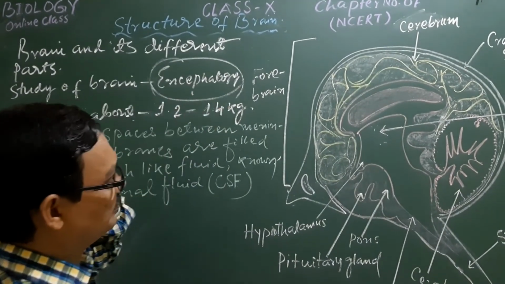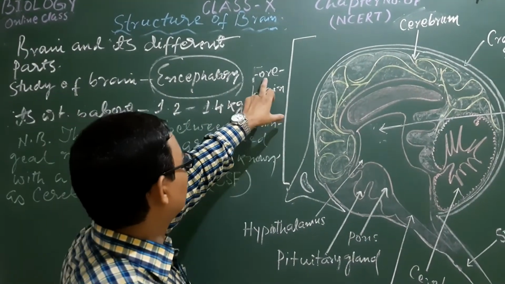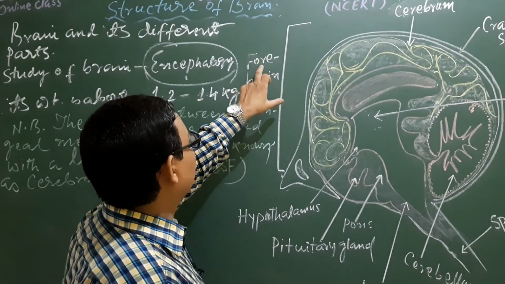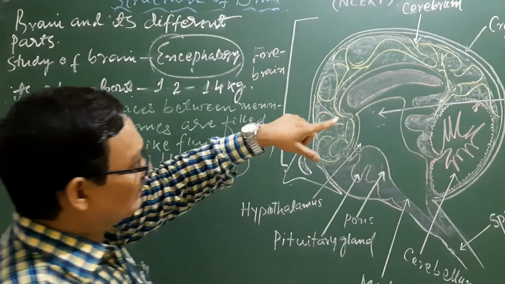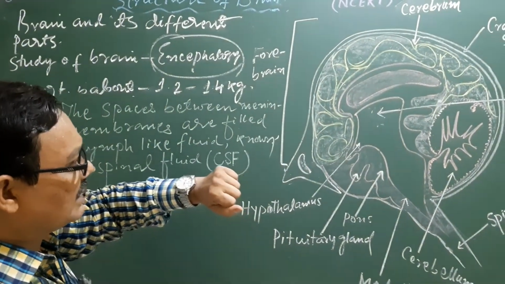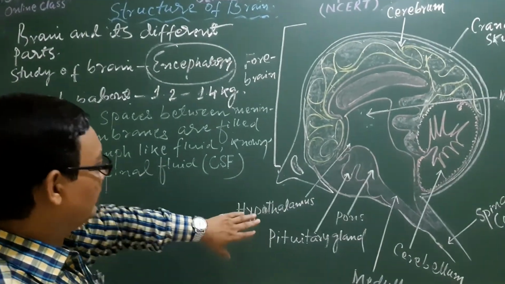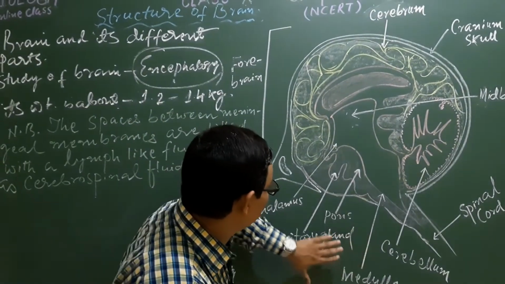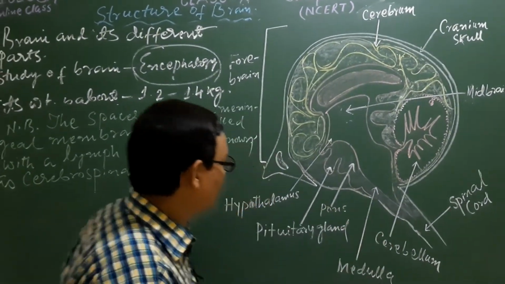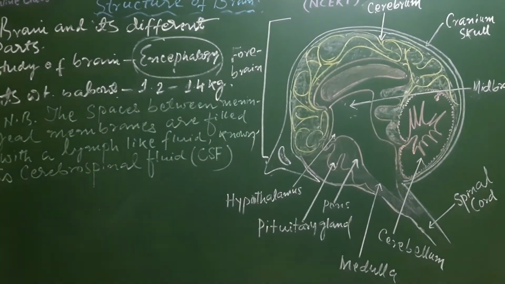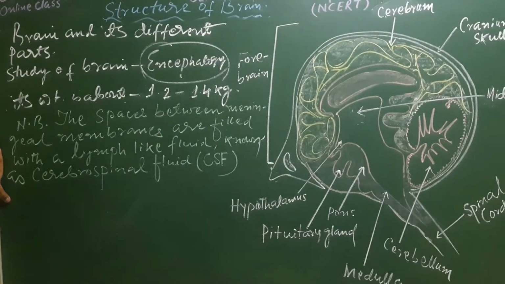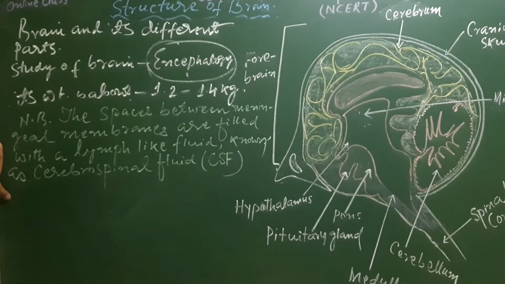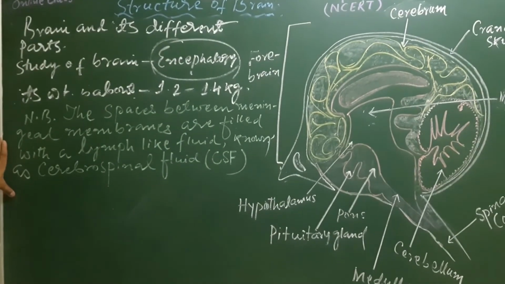Cephalon means brain. That's why the forebrain is also called prosencephalon, the midbrain is known as the mesencephalon, and the hindbrain, with the pons, cerebellum and medulla, is known as the rhombencephalon.